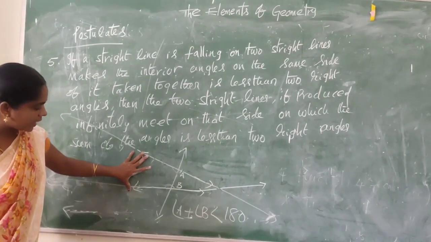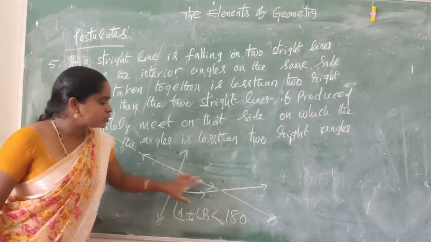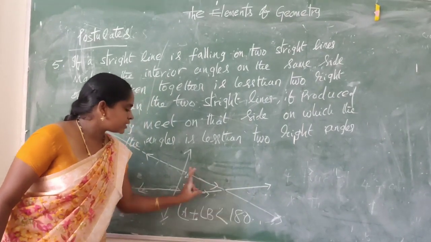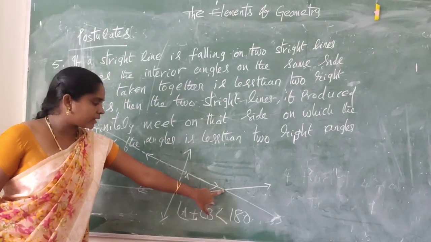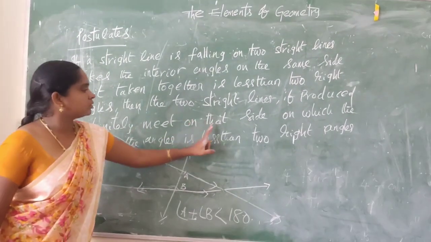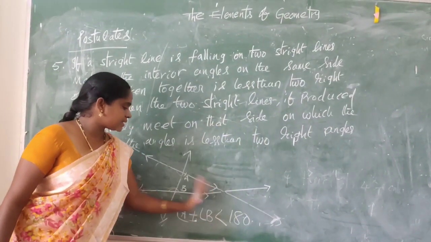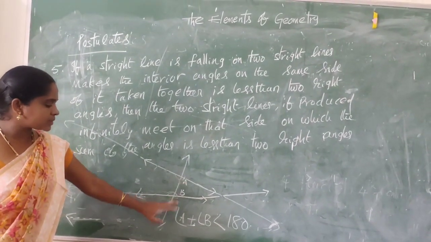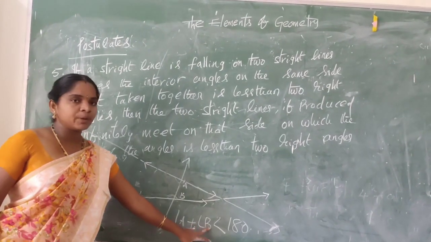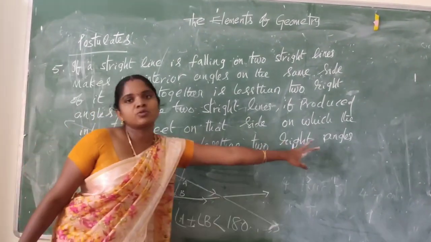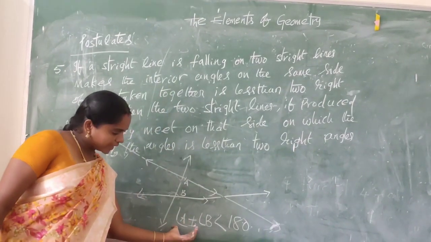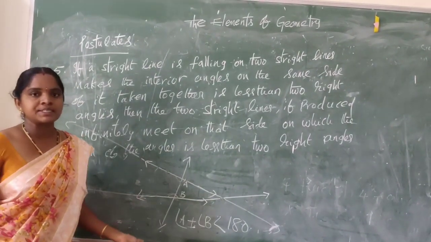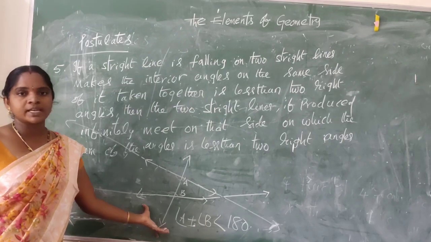So these two straight lines, produced infinitely, meet at a point in that direction, on the side on which the sum of the angles, angle A plus angle B, is less than two right angles. Two right angles means 180 degrees. So angle A plus angle B is less than 180 degrees. This is the fifth postulate.